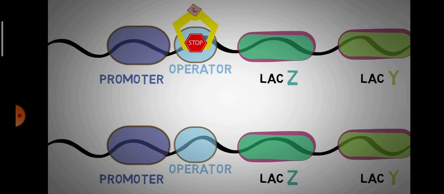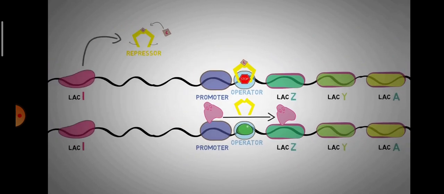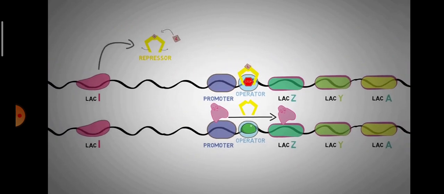When the repressor releases its claws, the green light turns on the operator, and the enzyme RNA polymerase now moves forward on the DNA, transcribing the genes Z, Y, and A. So, what does this actually mean for the bacteria? Well, in the simplest words, this basically just means that the bacteria only produces enzymes for digesting lactose when lactose is actually available and not all the time.